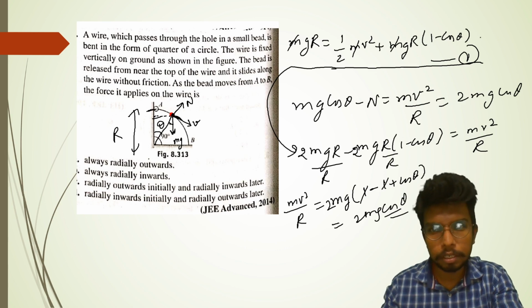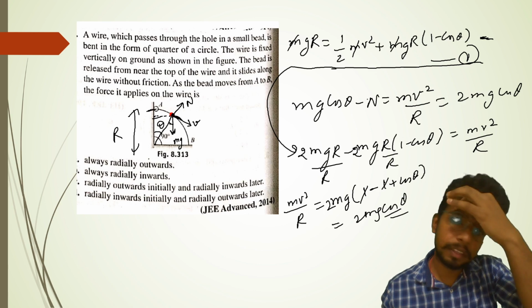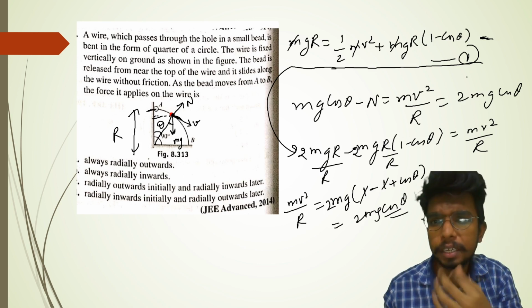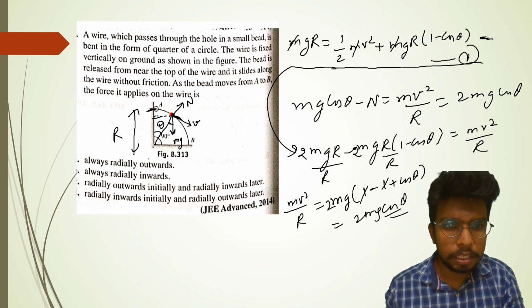This is correct, this is fine. The change in potential energy will give me the kinetic energy.